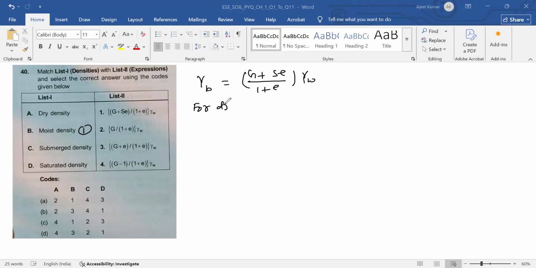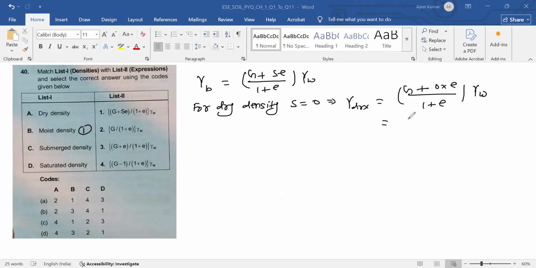For dry density, S is equal to 0. This implies that gamma dry is equal to G plus 0 into e divided by 1 plus e, into gamma W. So this is G into gamma W divided by 1 plus e. So G into gamma W over 1 plus e is option 2. Okay.